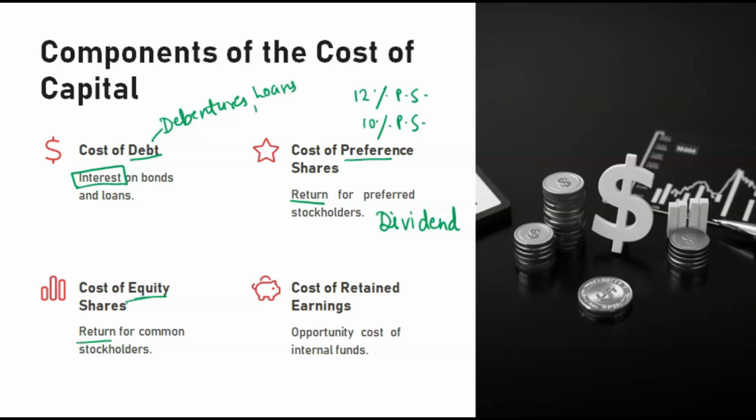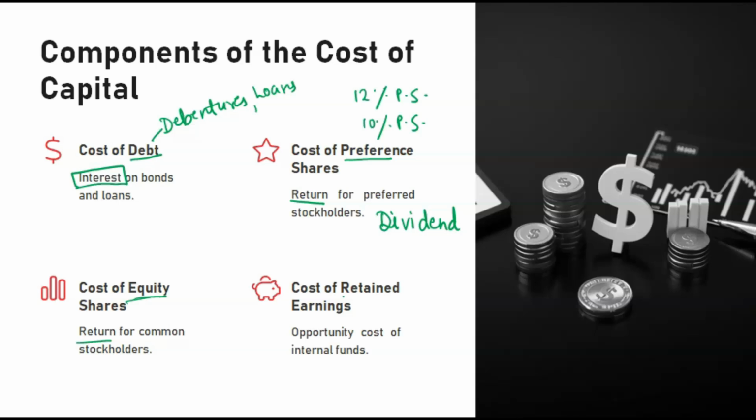Then fourth is retained earnings. Sometimes the company doesn't distribute the profits. Even after paying interest and dividends, suppose the company still has some money which remains with it. It is the company's choice whether it wants to distribute everything to shareholders or other stakeholders, or retain it.